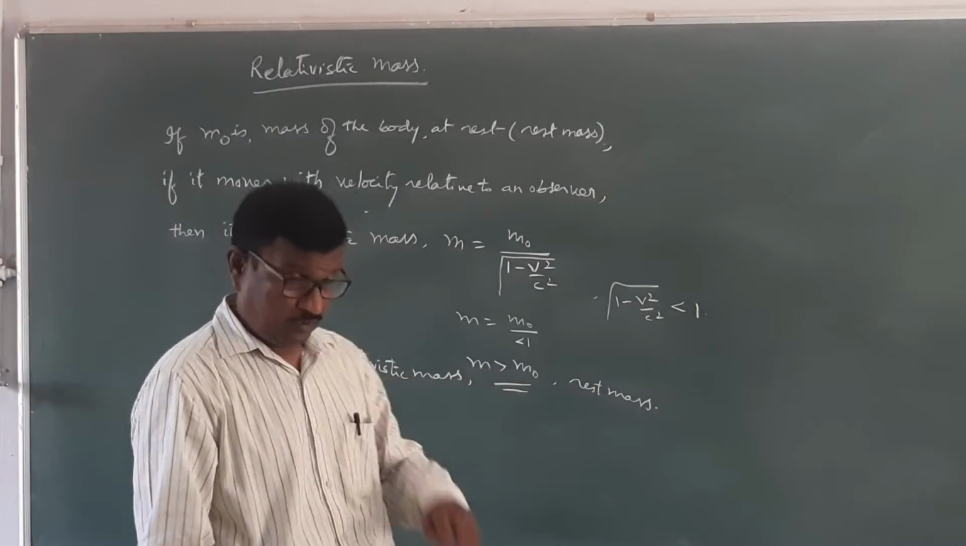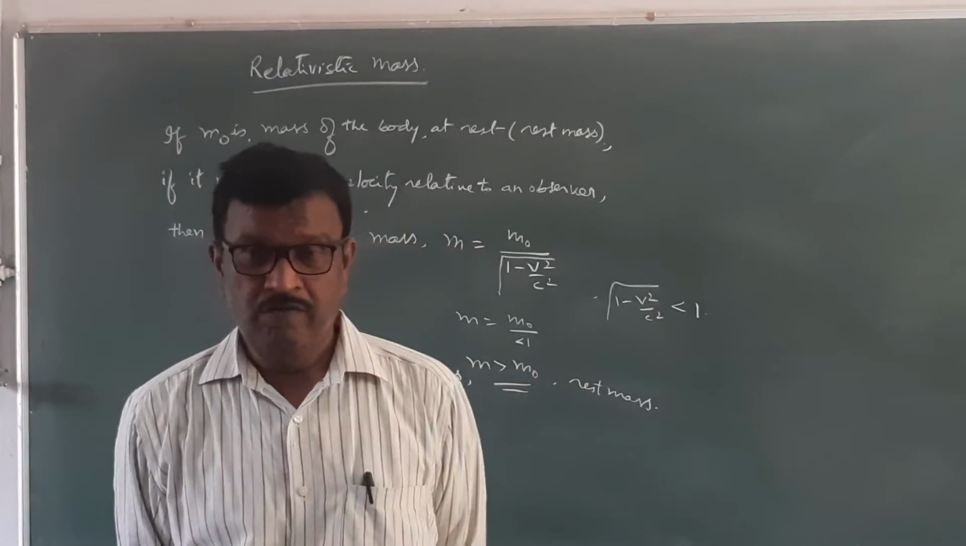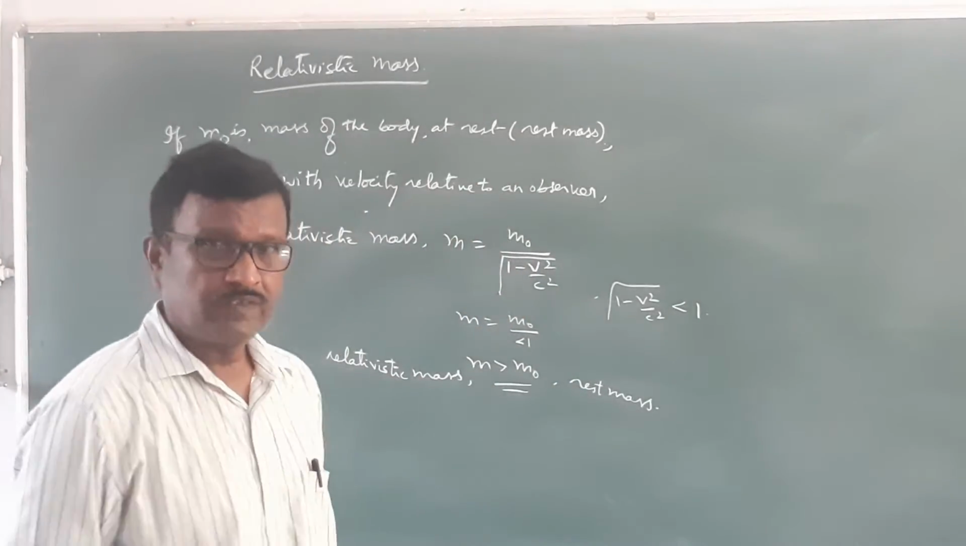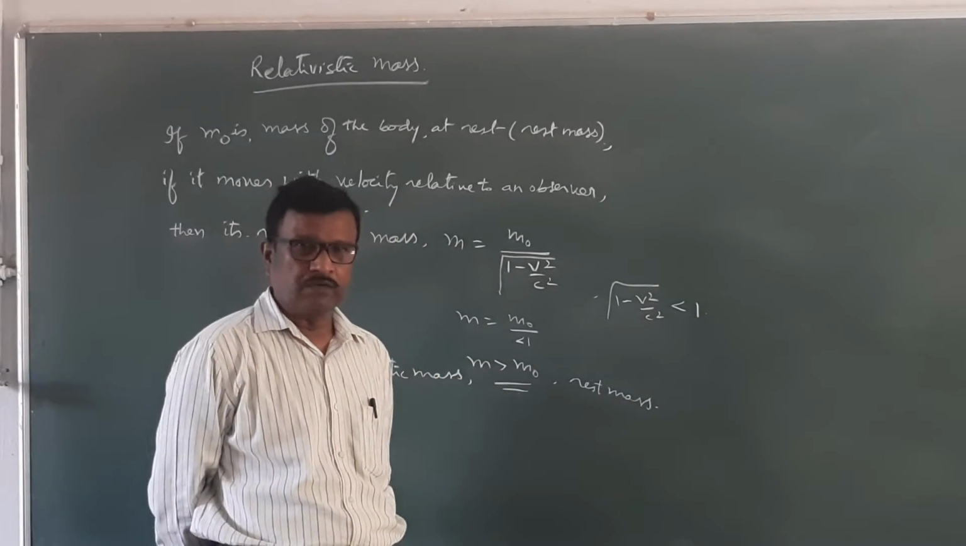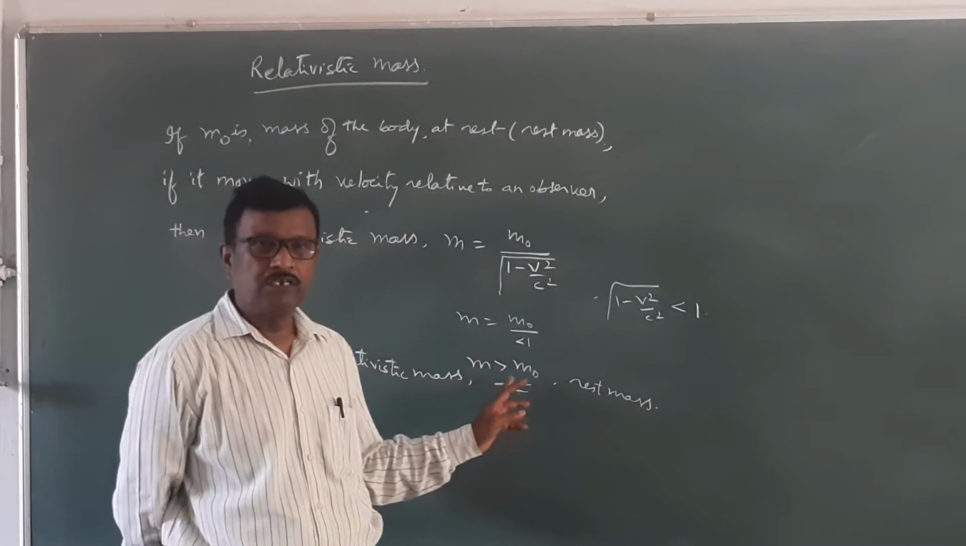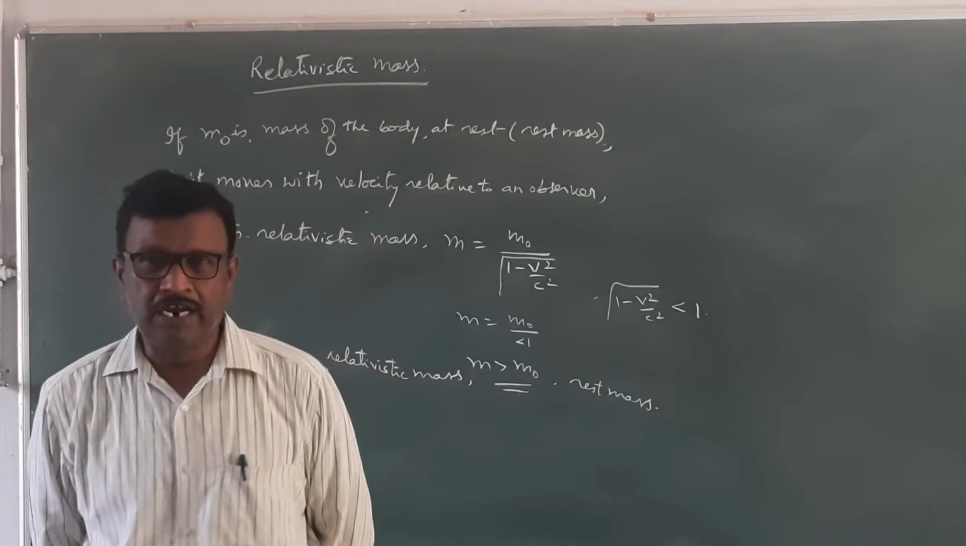Why? Mass increases when it is in relative motion. You see how you got it? When an object is in relative motion, its effective mass increases beyond the rest mass.